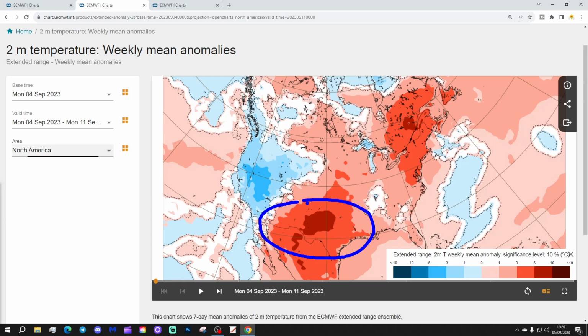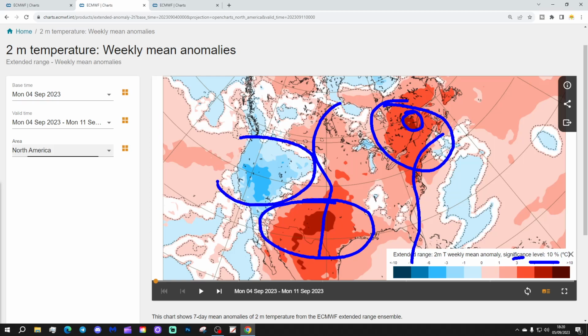So we see widespread temperatures there from Texas back into the southwestern portion of the states between 6 and 10 degrees above average. Really hot still down across those southern states. Also very warm to hot in the north and the northeast as well. Significantly above average temperatures there, widely 3 to 6 degrees, one or two places 6 to 10. Much of the Midwest through to the east, it's looking pretty warm too.